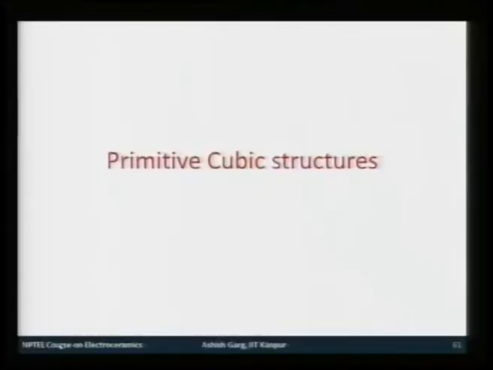Okay. Now, this takes us to the end of most common structures which are based on FCC packing of anions. So, we had discussed rock salt structures, fluorite structure, zinc sulphide structure or zinc blende structure, and spinel structures.